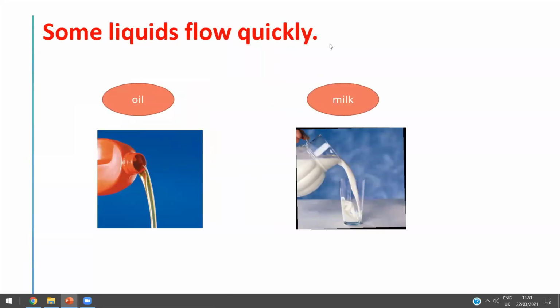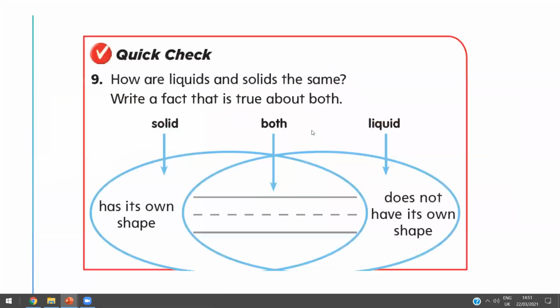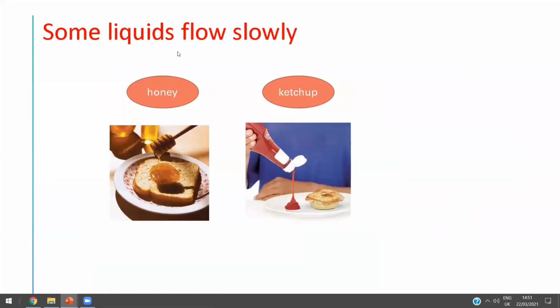Some liquids can flow slowly, like the honey, like the ketchup, because it is thick. Others can flow quickly, like the oil and like the milk. Okay, honey? So what about the solids? Some solids can flow slowly, like that.